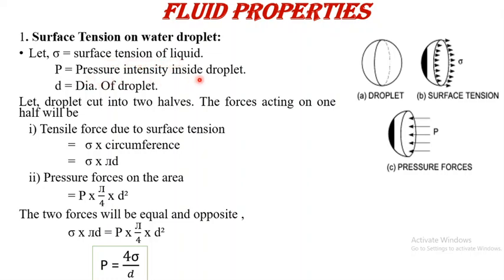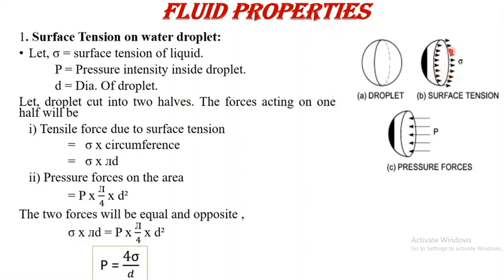Then P is the pressure intensity inside the droplet, means inside the droplet there is liquid, that is water, and the intensity of that water pressure is represented by P, and the diameter of this water droplet is represented by small letter d. For the forces acting on the half part of the droplet, we have to consider here the surface tension force that is acting away from the surface, and the second force, that is nothing but the water pressure force.